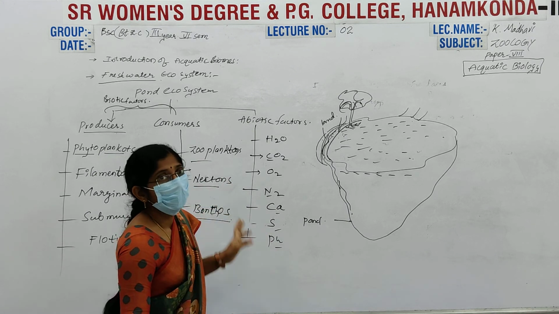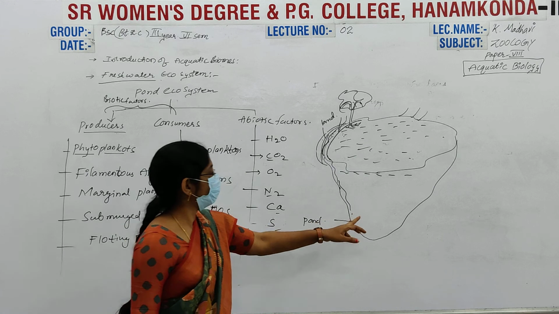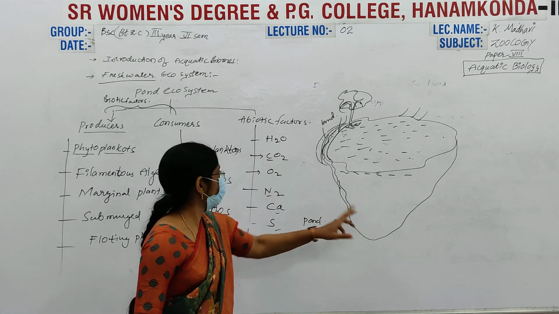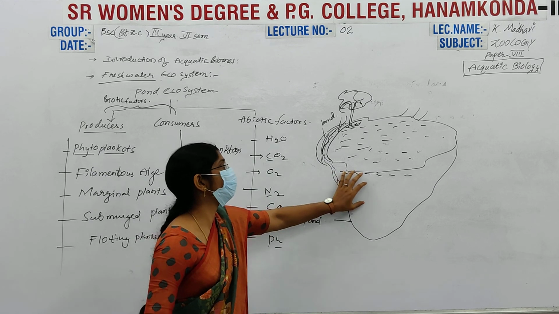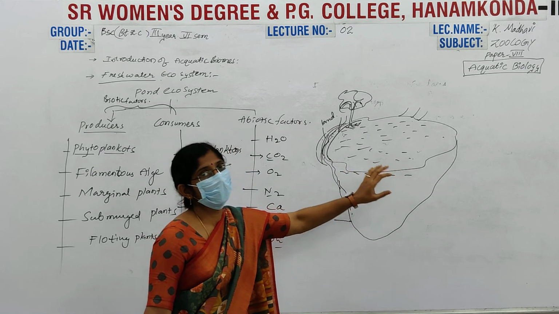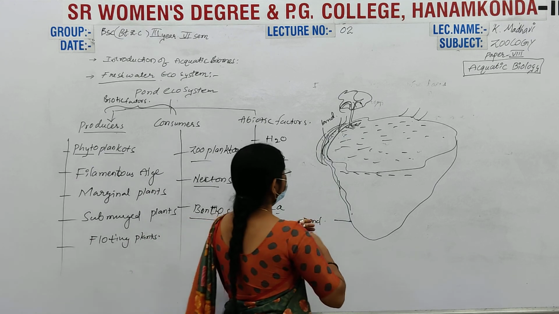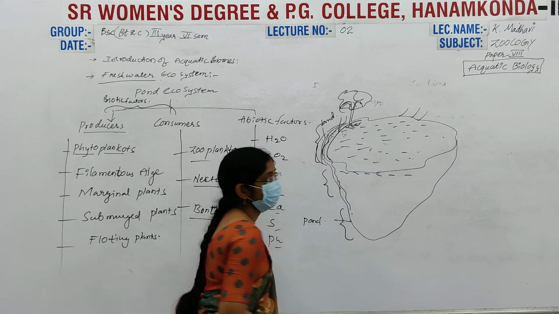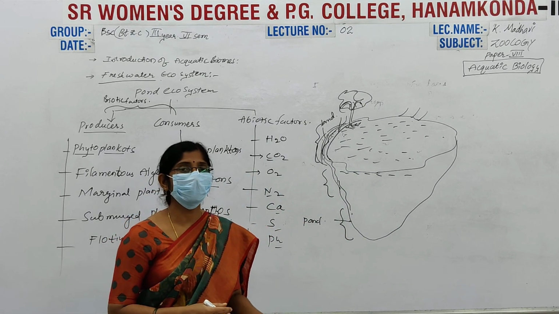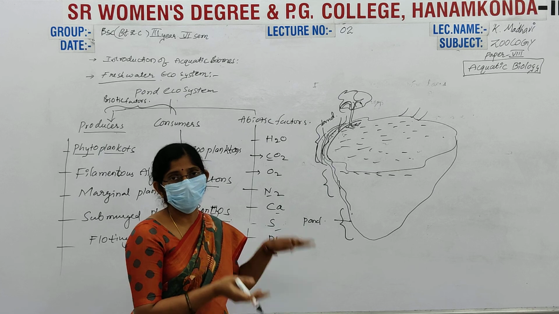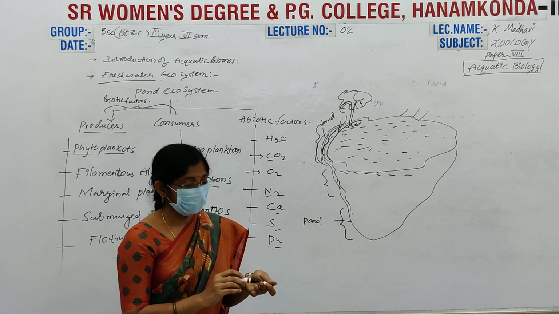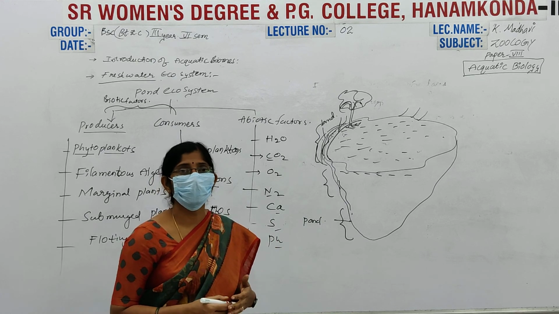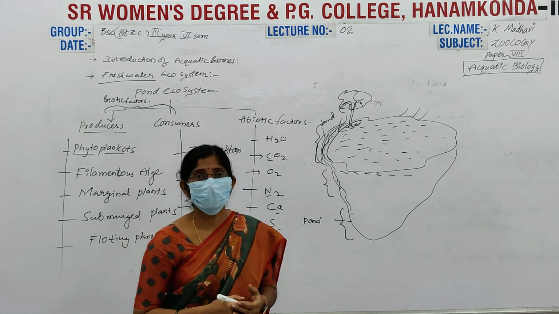Benthos live at the bottom of the pond, and nectons live in the flowing medium of the water levels. These are the surface, upper region, medium region, and bottom region. In the next class we will completely discuss the water body zones, for example the limnetic zone, profundal zone, benthic zone, abyssal zone, and so on.